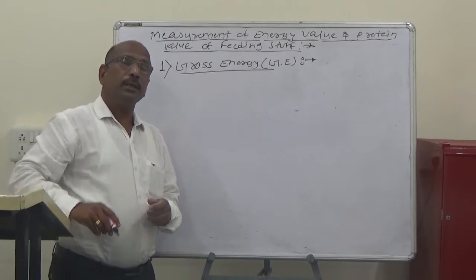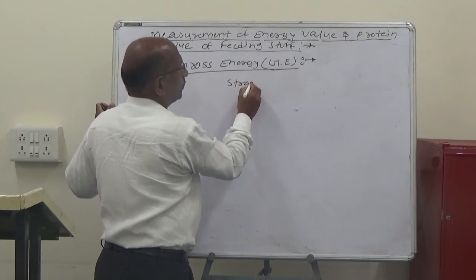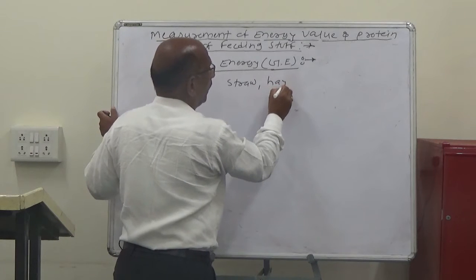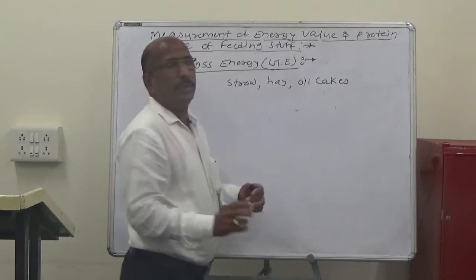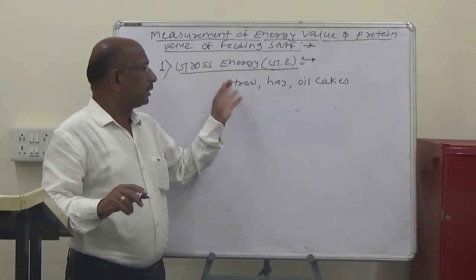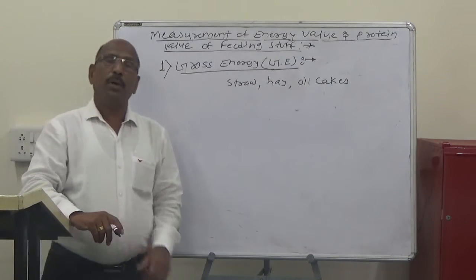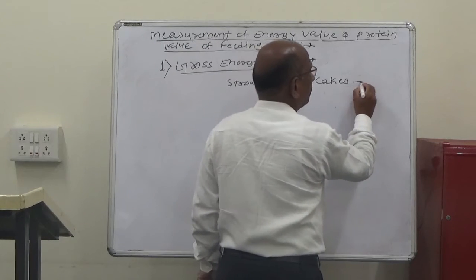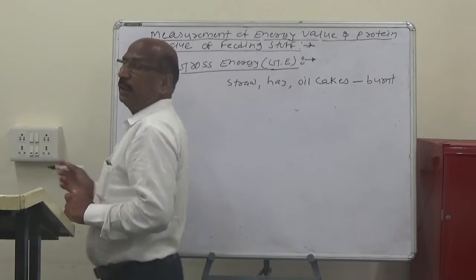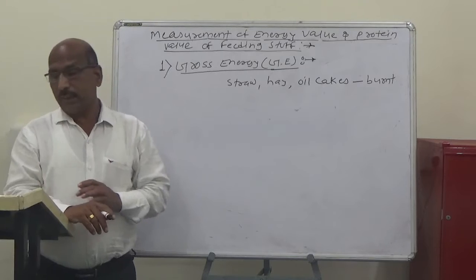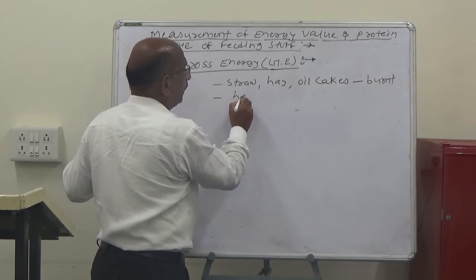When feeds like straw, hay, oil cakes, any feeds, are burned, if we burn them completely, when the feeds like the straw, hay and oil cakes are burned, heat is produced.